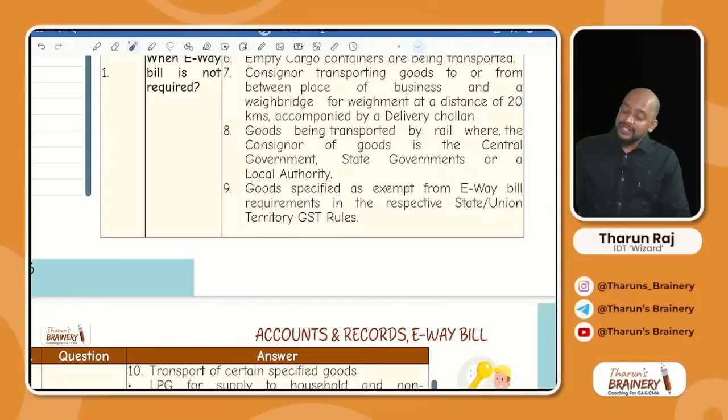Yes, separate provisions are there, and that we will not be learning for exam purpose, because different states may follow different provisions. For example, in Tamil Nadu the limit will be 1 lakh. What we learnt is 50,000, but in Tamil Nadu the limit is 1 lakh, and in Maharashtra it will be 1 lakh, in West Bengal it will be 2 lakhs. So the limits may change. When the limits are changing, we don't have to remember all those things. You remember only interstate movement. And in question, if they give anything related to the state-wise exemptions, you follow that state-wise exemptions.